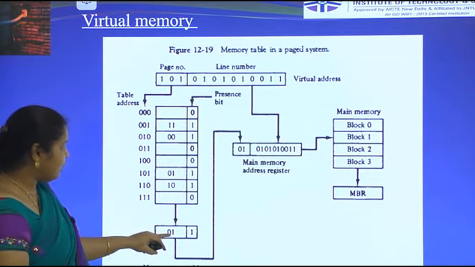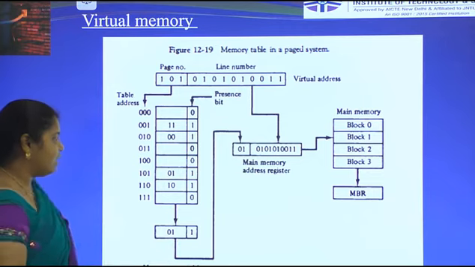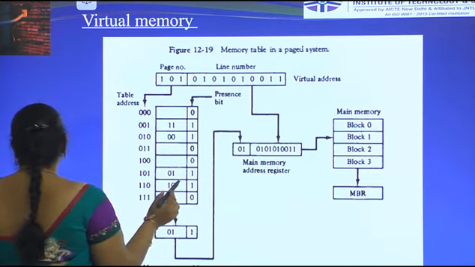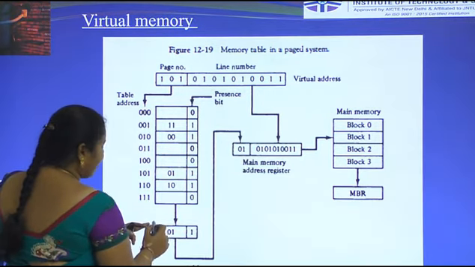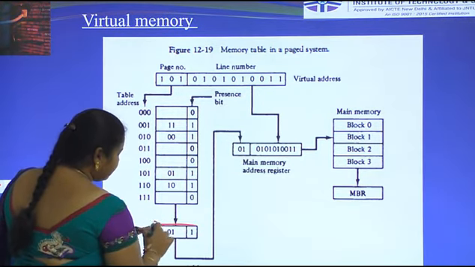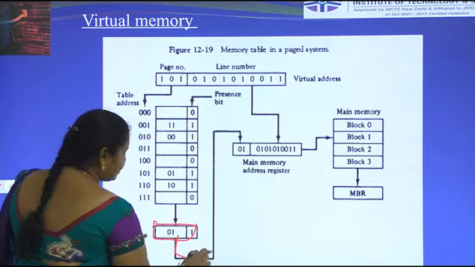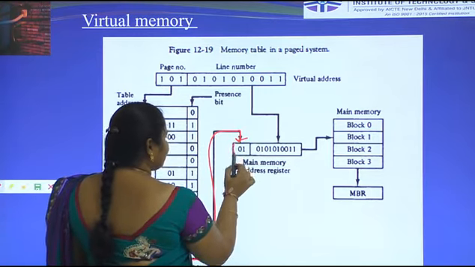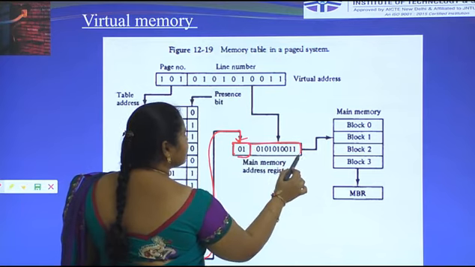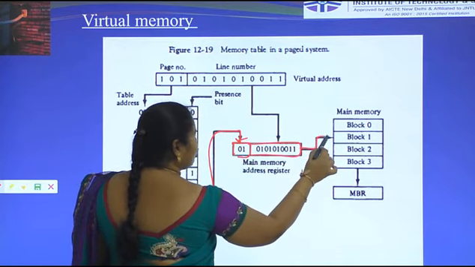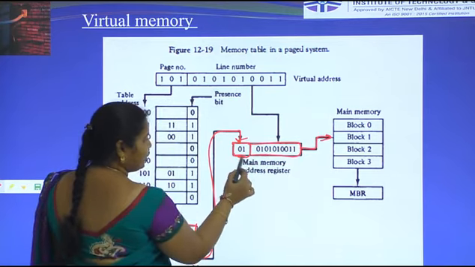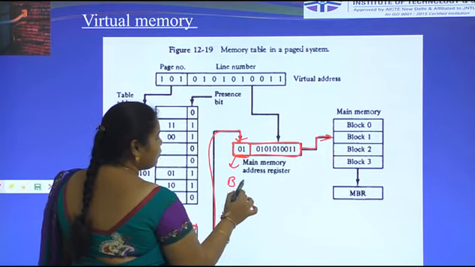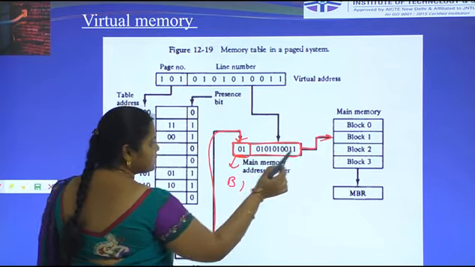Here 01 and the presence bit is 1. Then it is transferred to the main memory address register. Here we have to know about the 01 data. That is transferred to block 1. Why do we transfer to block 1? What is the representation of 01? 01 means block 1.